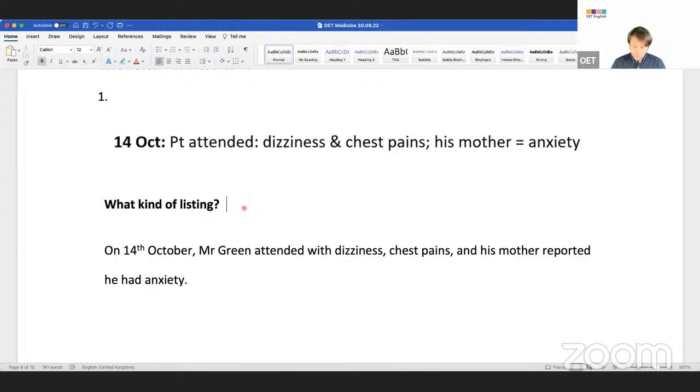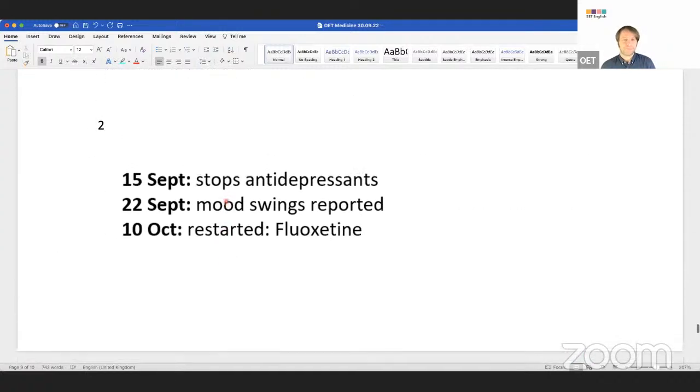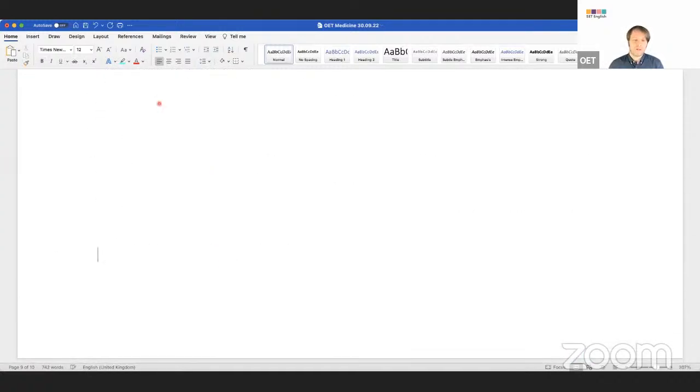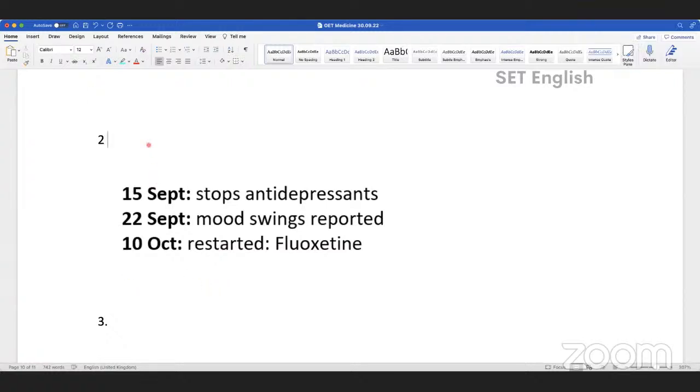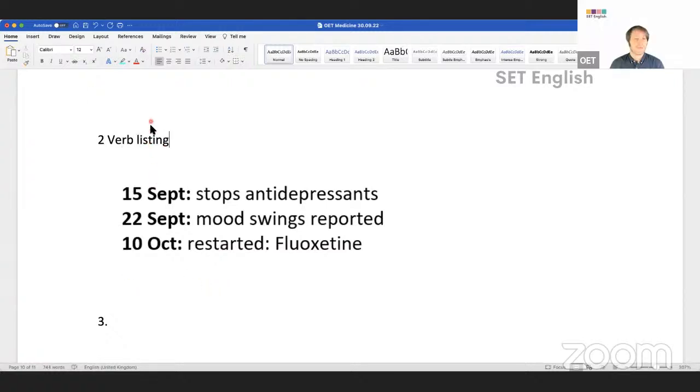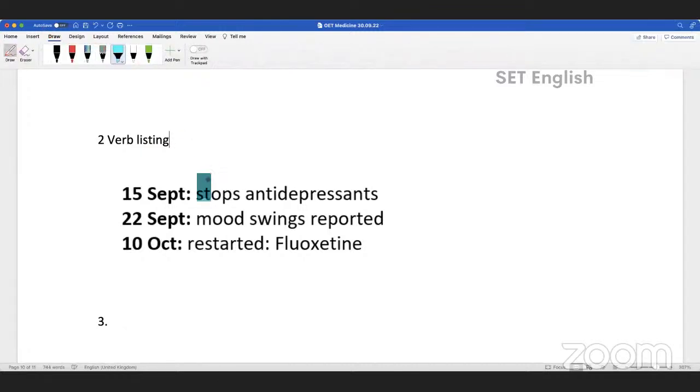This would be easy. Let's make it a bit more tricky, shall we? Let's make it a bit harder. I've got another one for you, and I might give you a bit of time to think. What type of listing do you think we should do here? Verb listing. Clause listing. Is it all the same person? Yes. We can use passive here, right? So probably verb listing. Where are my verbs? Stops, reported, and restarted.